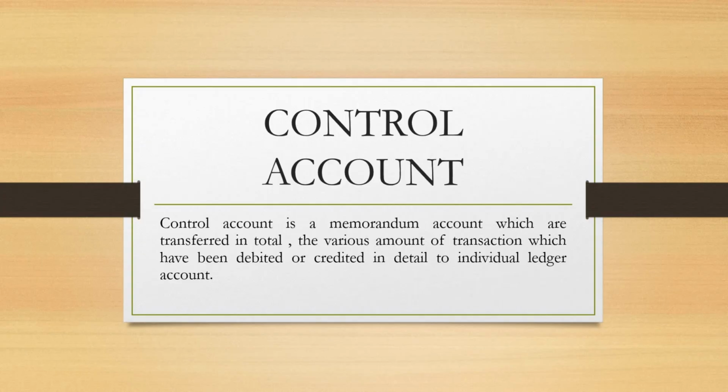The names of the people or the organizations under your creditors show that you are the one owing them. Please note again, what I'm trying to differentiate for you is the debtors and creditors, and these are the most important aspects of control account. So the debtors are the people that are owing you, and the creditors are the people that you yourself are owing.